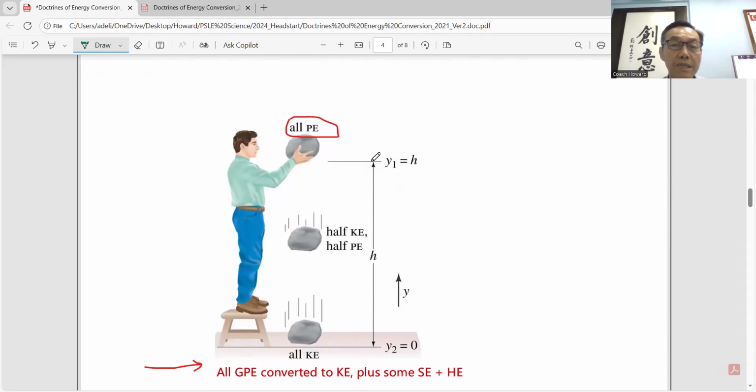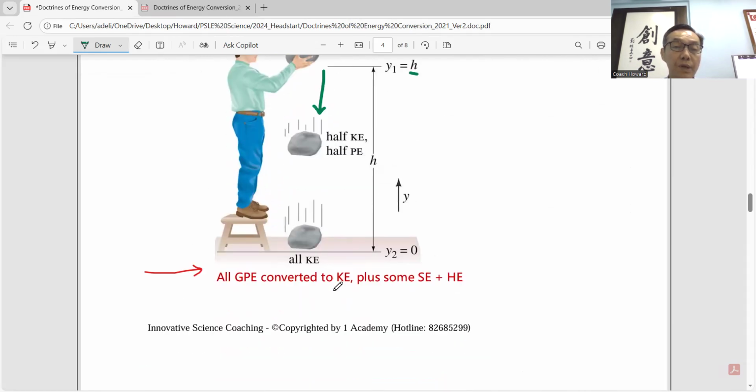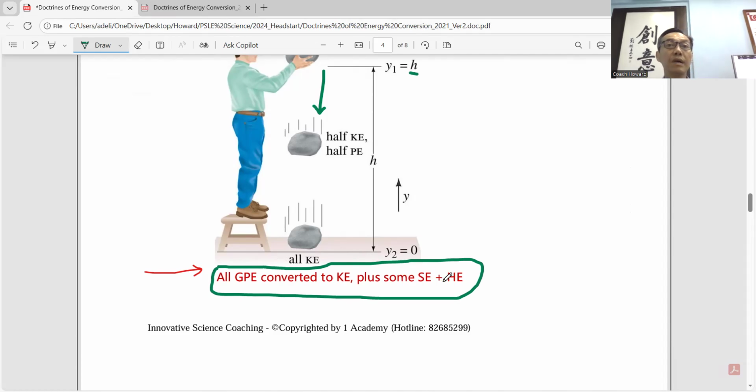So for GPE, you see that this person dropped this rock. As you hold this rock at the maximum height here, it's all potential energy. As the rock comes down, halfway means you have half PE and half KE, because the rock is moving down. When the rock hits the ground, there's no PE anymore. You can see it becomes all KE. So can you add in this statement which I have written here? At impact, all GPE is converted to KE plus some sound energy and heat energy. Sound energy is because of the boom, the sound. Heat energy is because at the impact there's friction, so some heat is produced.